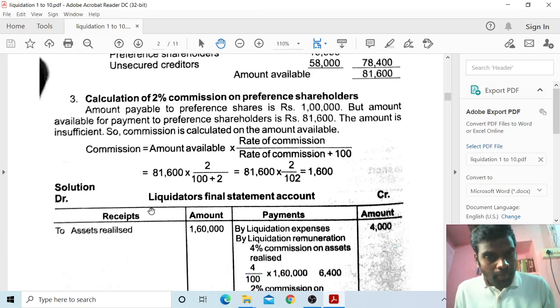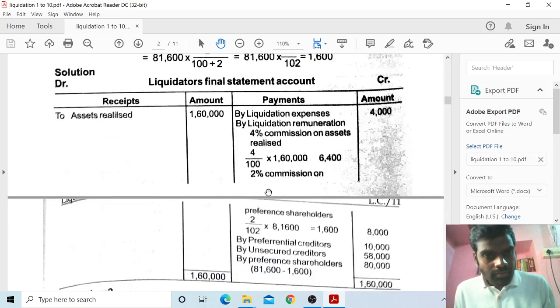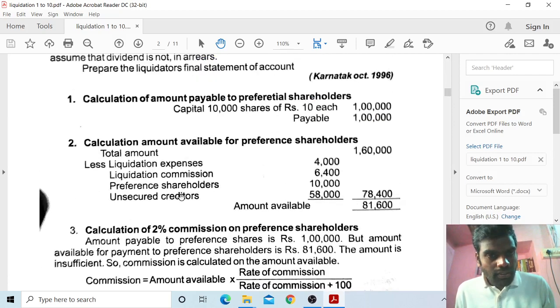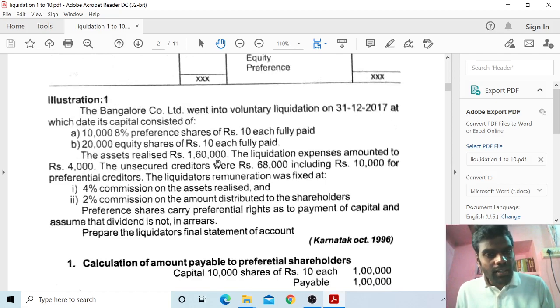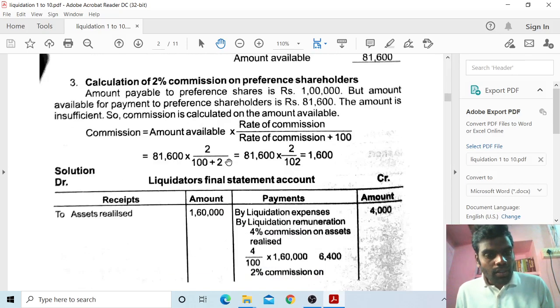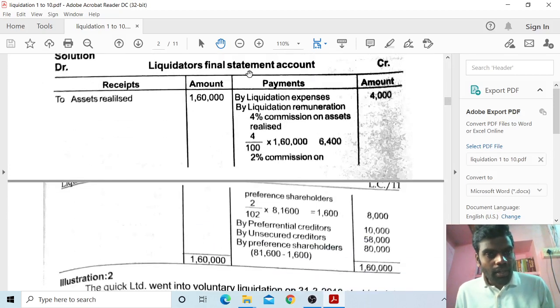Before preparing the final statement of account, first we take the assets realized, the total assets realized, which is already given in the problem. According to the format there is no cash in hand, so go directly to the liquidator's final statement of account, with receipts and payments. I take the assets realized 1,60,000 according to the format. So here take 1,60,000.